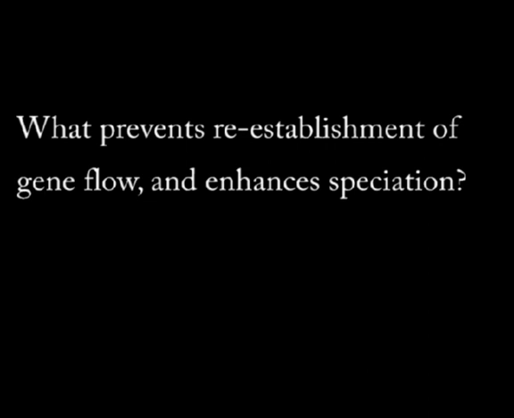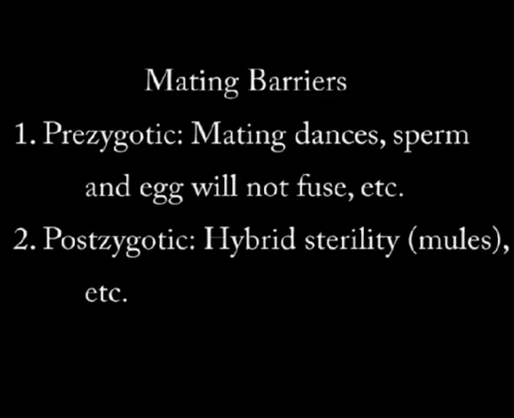Lastly, a logical question arises, and that is, if these two populations are separate, what's to prevent them from coming back together? And the answer is isolation mechanisms. An example of this would be birds having complex dances. If the other bird is a member of a different species, it won't know the dance and it won't mate with it. This is also seen in Galapagos finches, who select their mates based on different beak sizes. Different species have different sized beaks, and thus they won't mate.